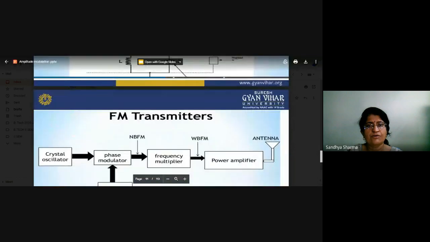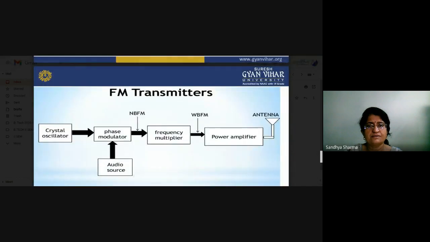Now the FM transmitter. There is another method in which NBFM is converted into wideband FM. How can you convert narrowband FM into wideband FM? By using a frequency multiplier.